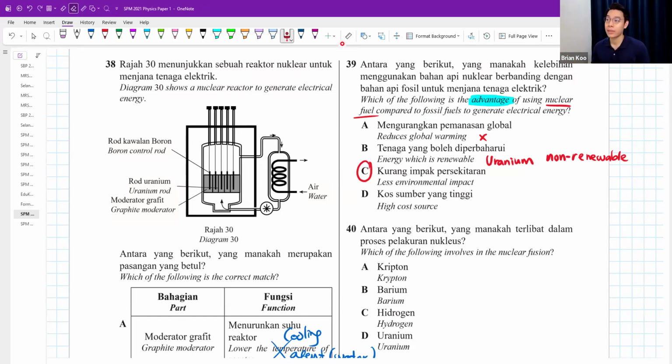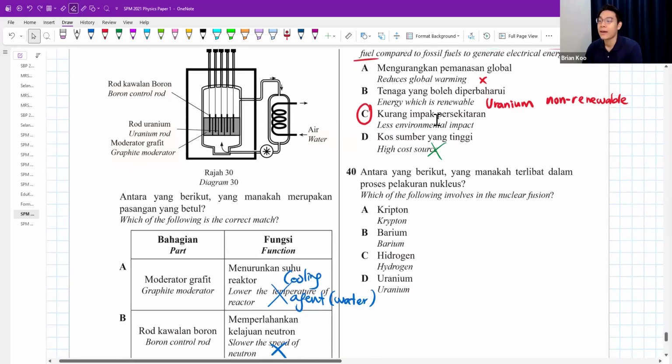Okay. Uranium is, yes, quite costly usually, because it's quite hard to find. But I don't think high cost is an advantage though, so I don't think this is a good answer. This is a disadvantage. You choose the best one out of all. Answer is C. Okay.